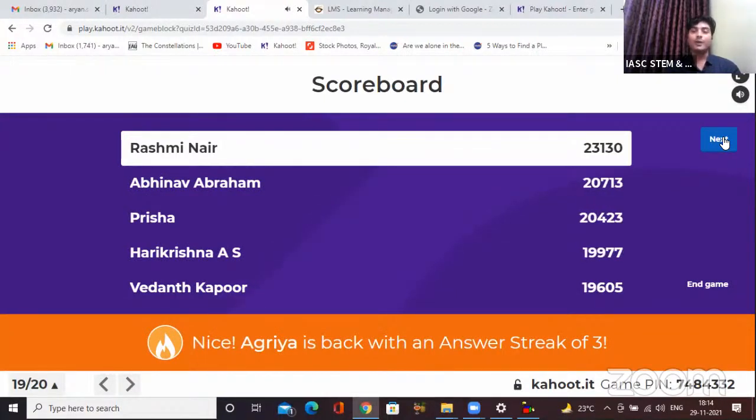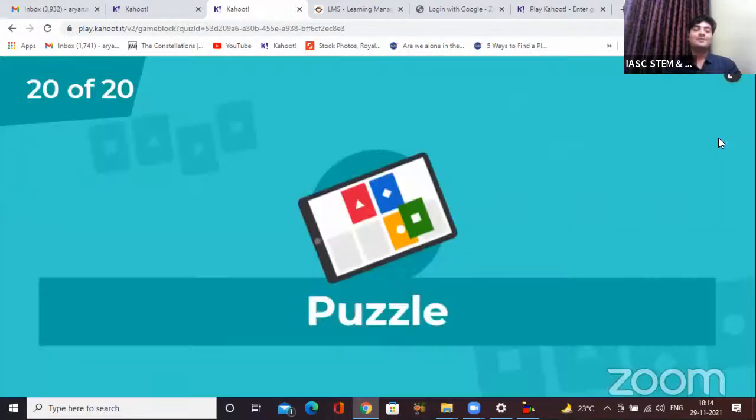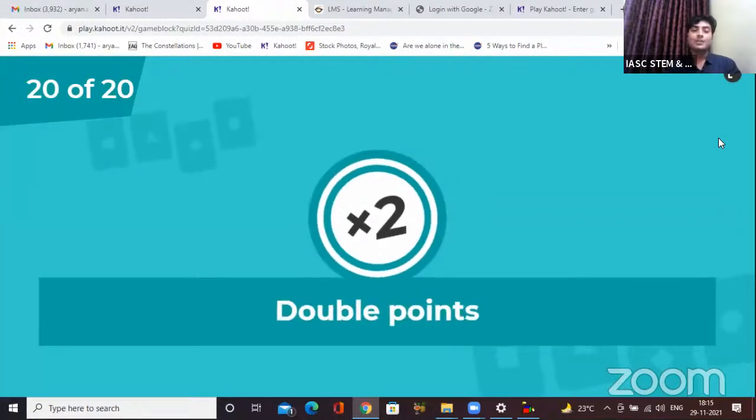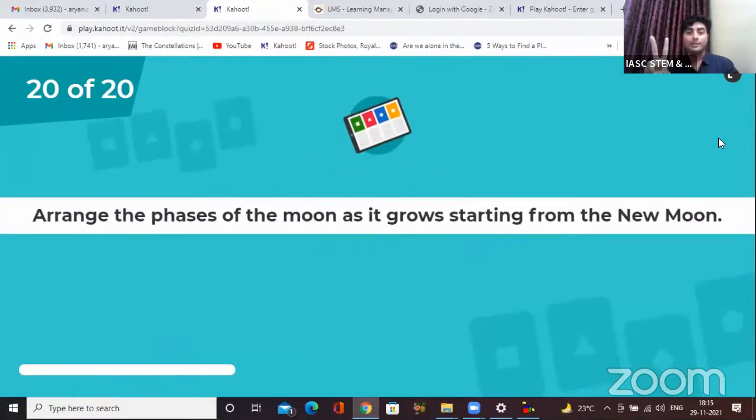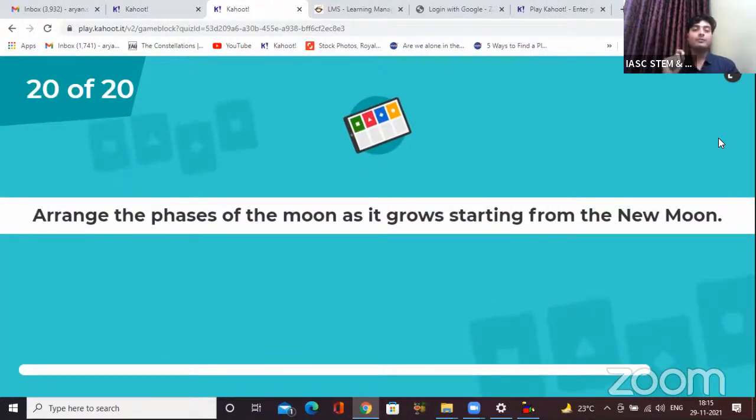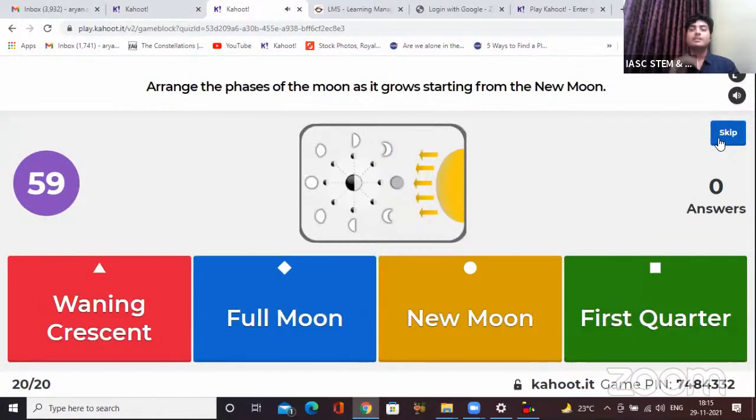Okay, everyone is just stuck to their places. Meanwhile, Agriya is back with an answer streak of 3. Very good, Agriya. Here comes our final question, and this is a puzzle question for double points. You need to arrange here, okay? Arrange the phases of the moon as it grows, starting from the new moon. So first place will go for new moon and then arrange the next options. Remember to drag the options and place them in the empty boxes in the right sequence and then click on submit. Otherwise your answer won't be submitted.